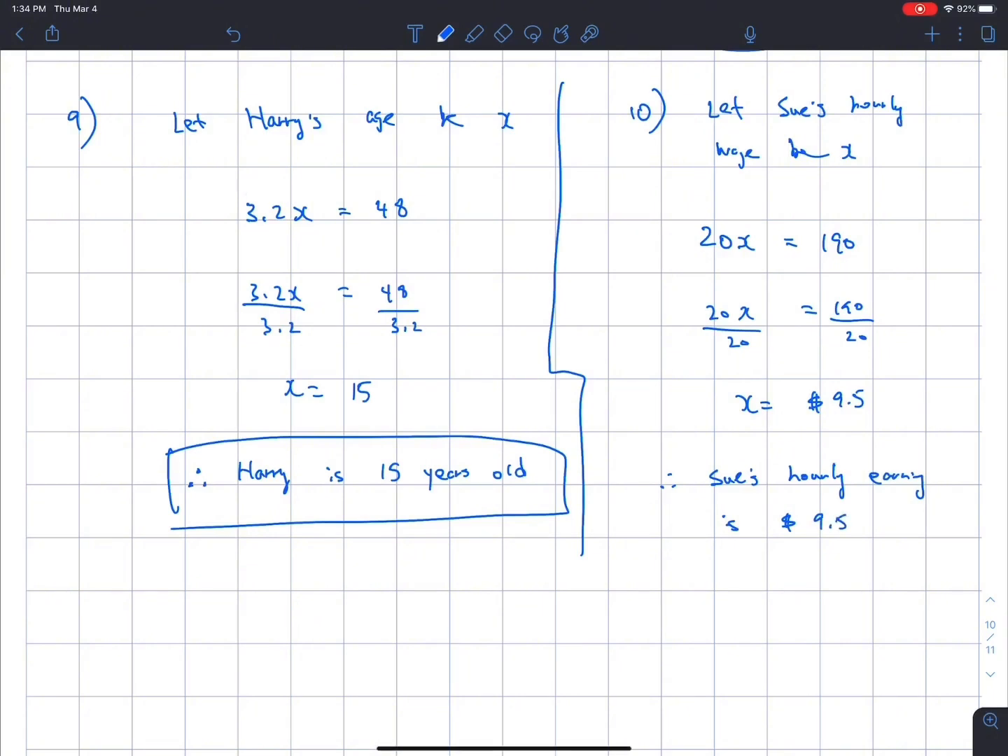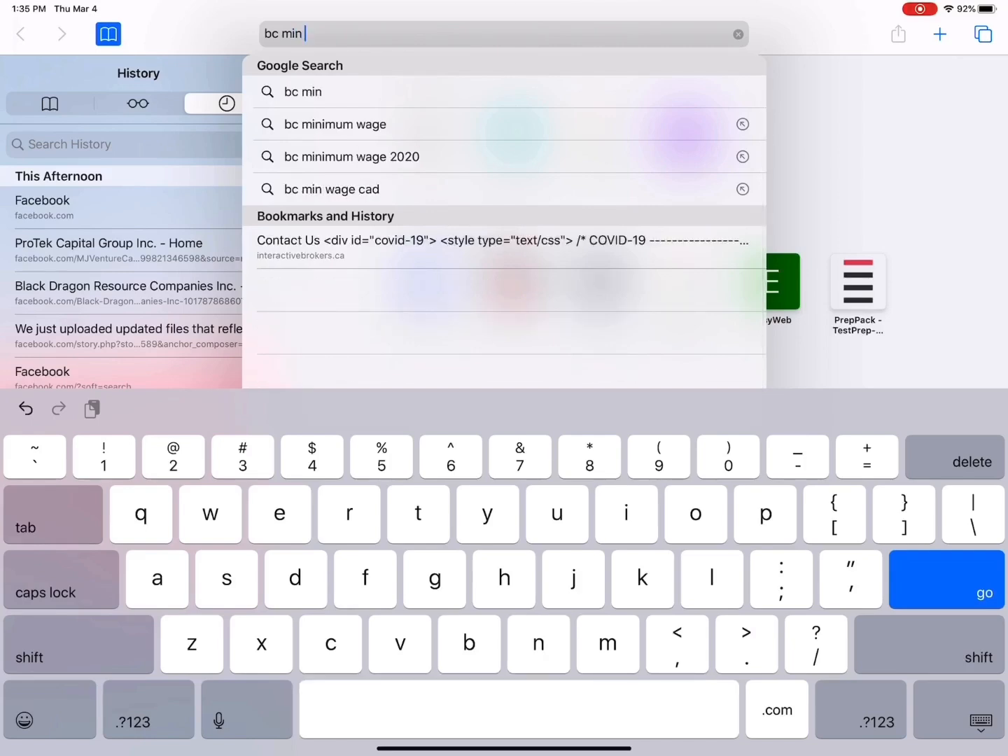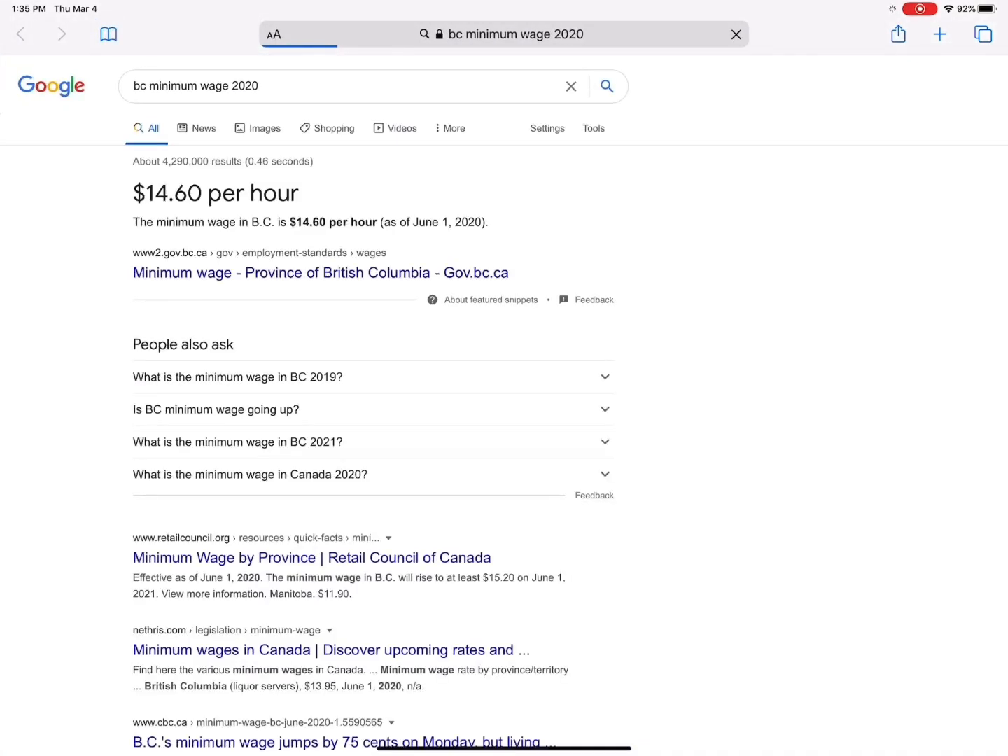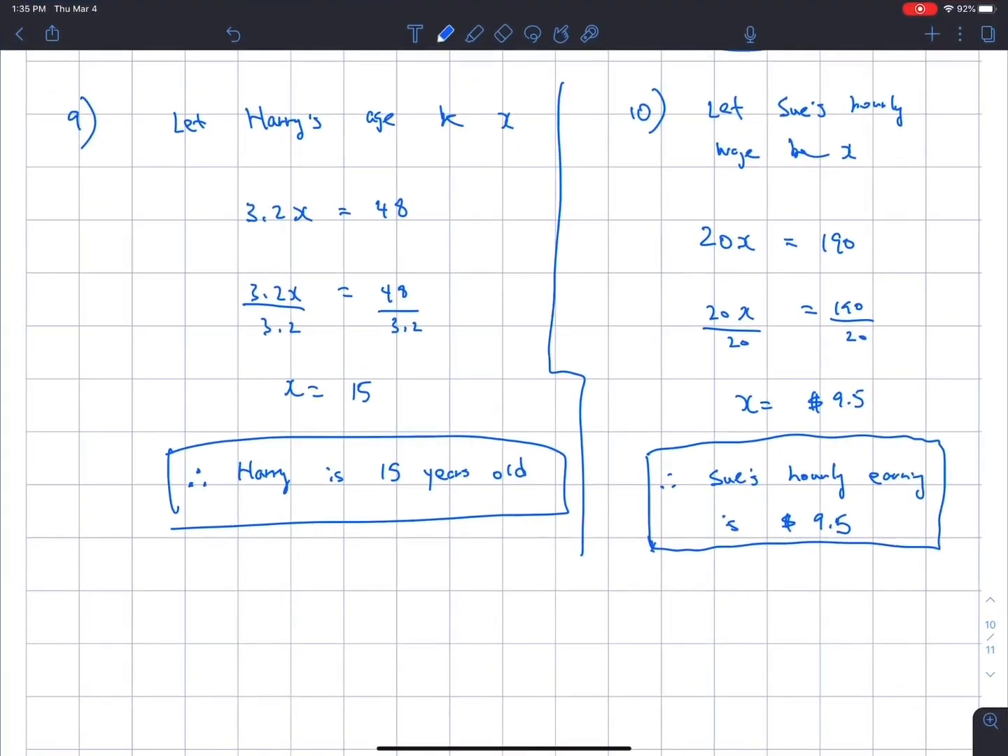And I think that's below our minimum wage in BC. So if you ever get this kind of wage, you should let your employer know. Let's see, BC minimum wage. Yeah, right now it's $14.60. So no one can pay you below $14.60 as of 2020. So you need to look it up. Later on when you start working, you should earn at least more than the minimum wage.